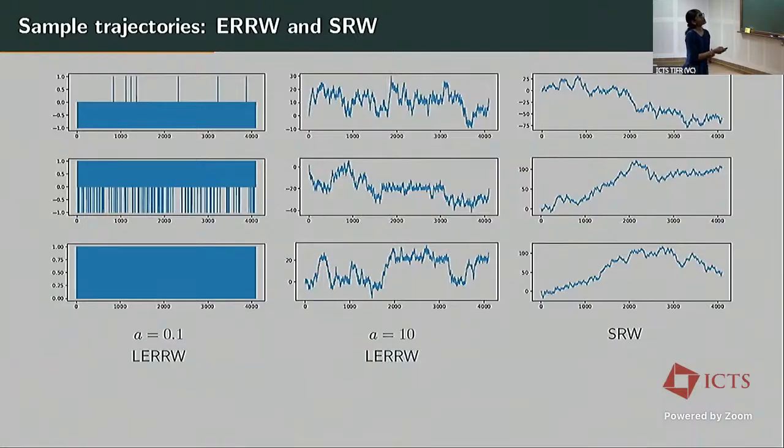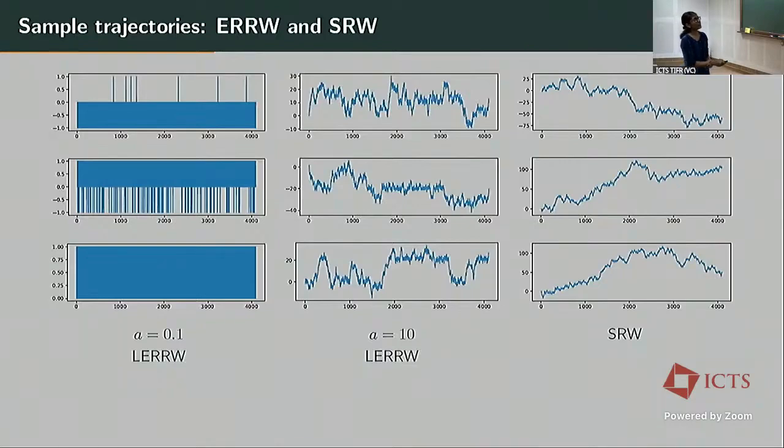If I look at A equal to 0.1, then we see that the walk is stuck on 2 edges. This is the time axis, and this is the position. And we see that for A equal to 0.1, here it's stuck on 2 edges, and 2 edges here, and just 1 edge here.